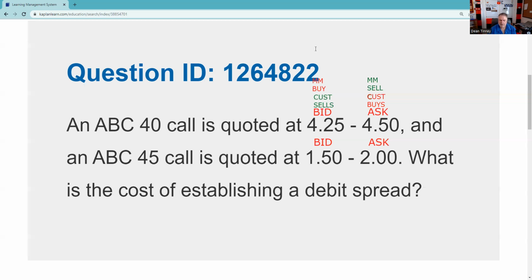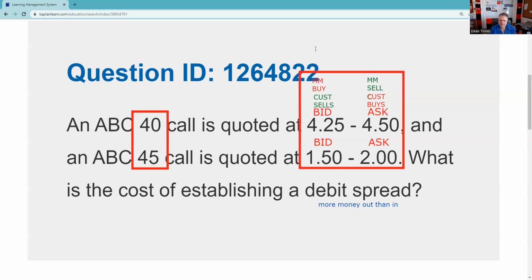Then it says, what is the cost of establishing a debit spread? A debit spread is when we have more money out than in. So that means we're going to be buying, or paying, the greater premium. Here we're going to be paying 4.5 for that 40 call, and that's going to be the dominant position. We're going to be receiving 1.5. So we're net out of pocket for this position 3 points.